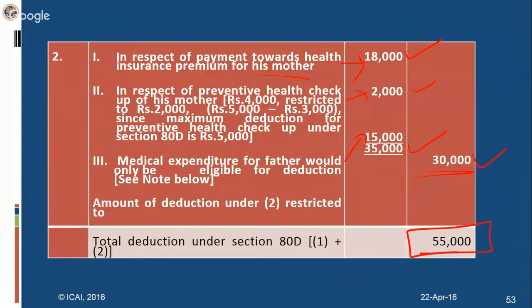But the limit of deduction in case of parents is separate. If one of the persons is a senior citizen, or the parents are senior citizens, very senior citizens, there are certain bifurcations or certain kinds of restrictions provided under section 80D. So you have to clear your concept thoroughly by working out more and more problems.